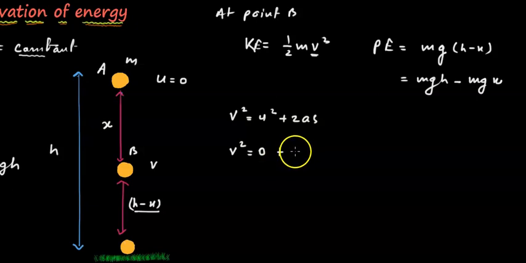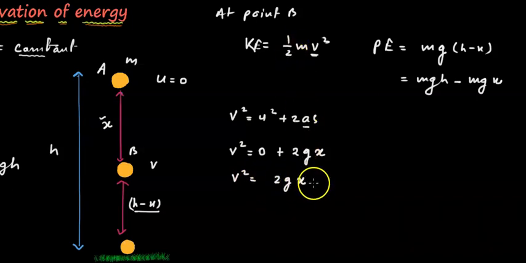The acceleration due to gravity over here is g. What is the distance the body has traveled? It traveled from A to B, the distance x. So instead of writing s, we write x. So v square will be 2gx.